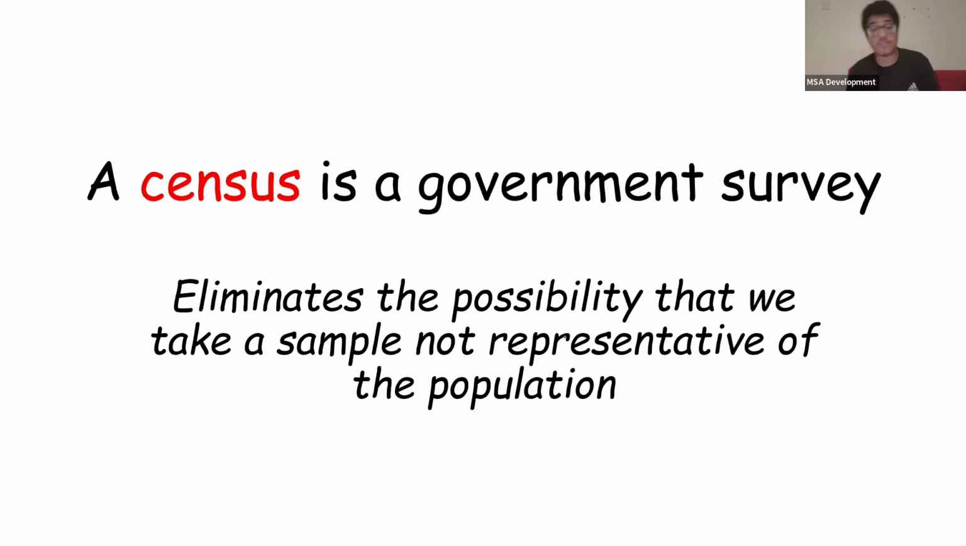Now, a census is a government survey, okay? So it eliminates the possibility that we take a sample that's not representative of the population. So the government goes around all households, tells us exactly how many males there are in the population, how many females there are in the population, what the age ranges are. This allows us to take samples that actually represent the population and don't exclude people, okay? That's what the census is. That's what its purpose is. It's just a government survey that takes all of the demographics of the population.